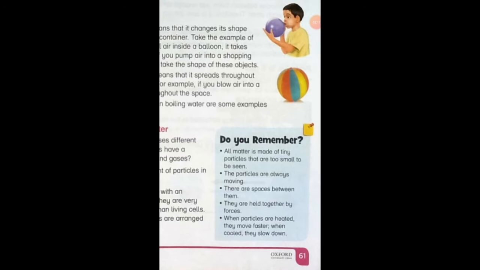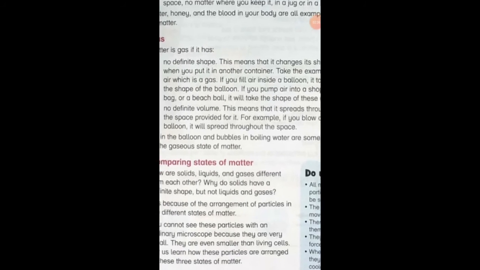The first property is that particles are always moving and there are spaces between two particles. Particles are very small, we can't see them, and particles increase their speed. They move faster when they are heated, and they slow down when they are cooled. So these were the properties of particles.